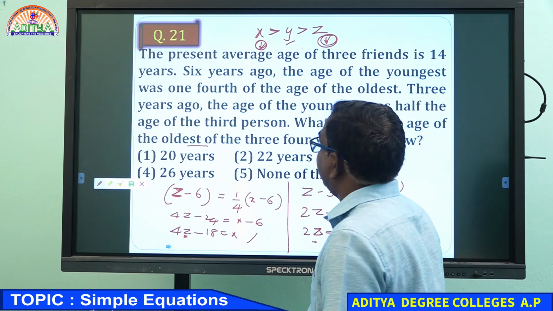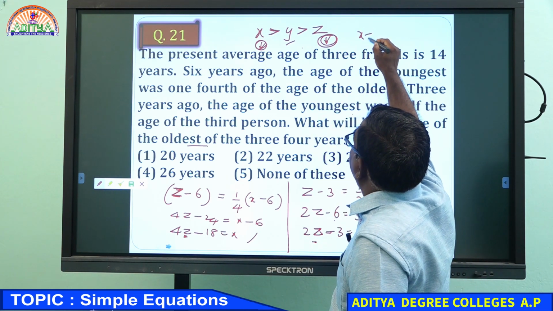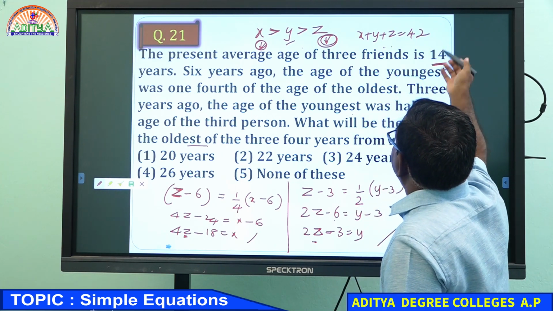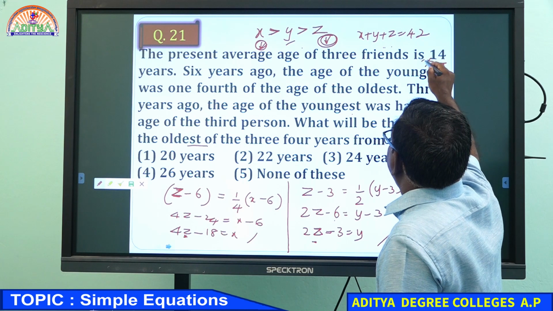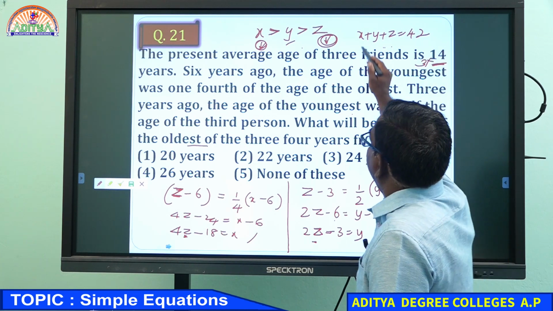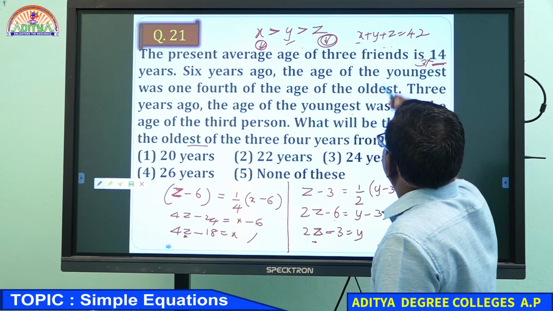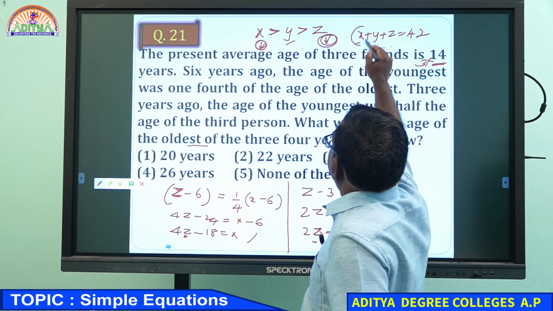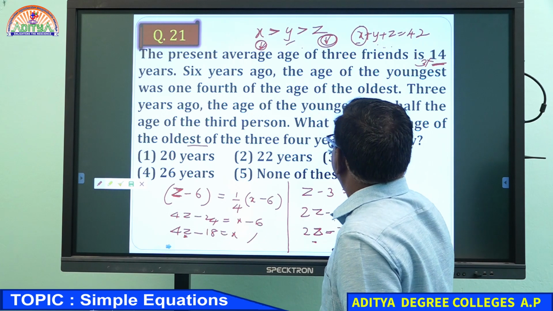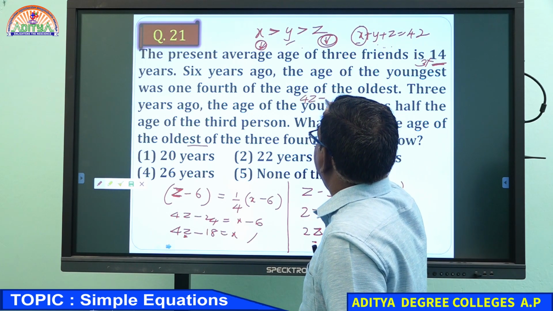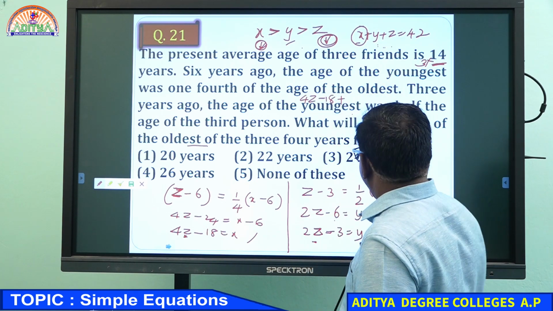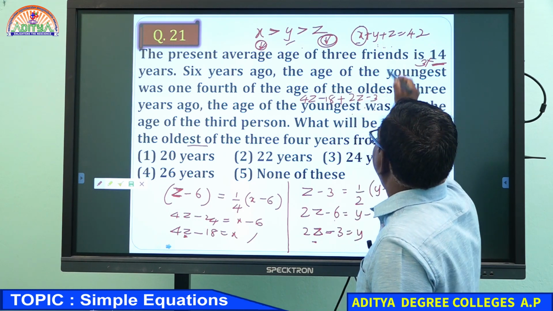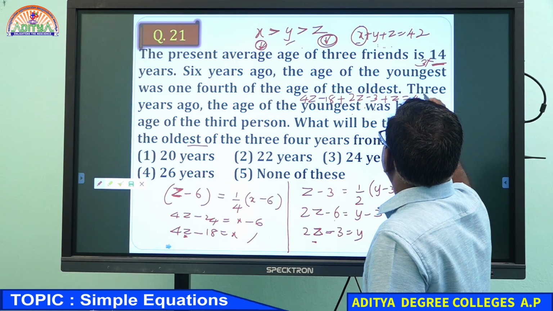But we know that X plus Y plus Z equal to 42, because the average is 14 for 3 members, so 14 times 3 is 42. We know the X value in terms of Z and the Y value in terms of Z. Just replace. In the place of X we write 4Z minus 18, in the place of Y we write 2Z minus 3, and plus Z equal to 42.